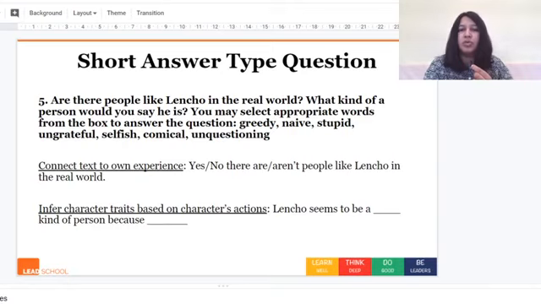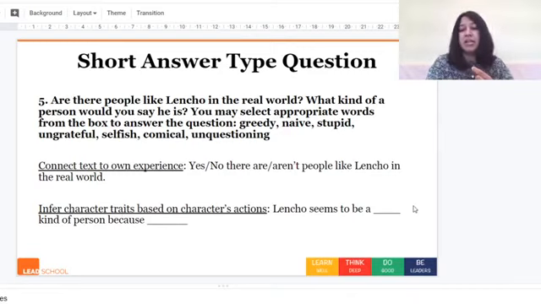So if you look at how the answer will look like, first it would be yes or no, depending on you. There are or aren't people like Lencho in the real world. You need to decide yes or no. And then Lencho seems to be a dash kind of a person. You can write anything: greedy, naive, unquestioning, comical, selfish, because this is the important part.